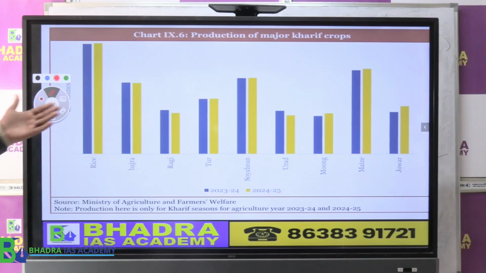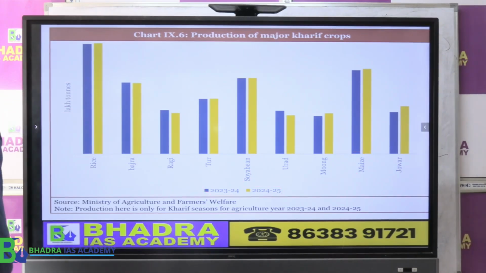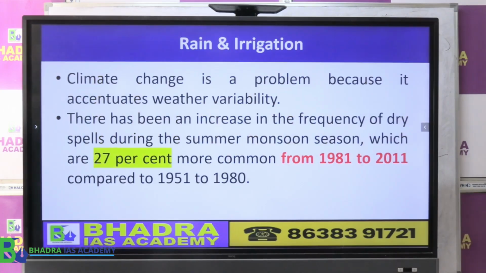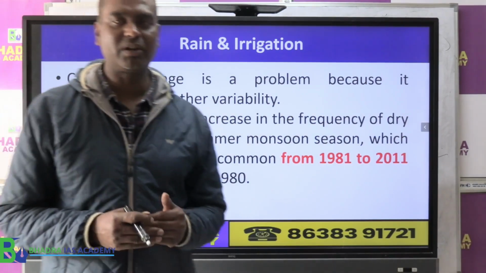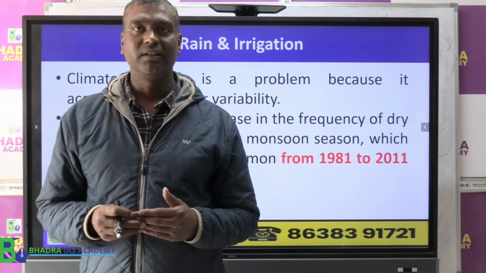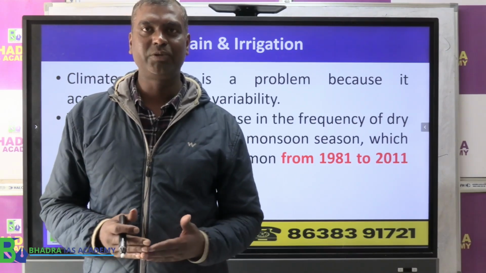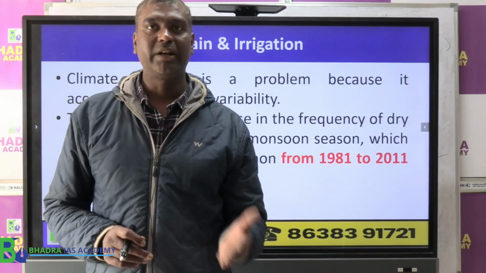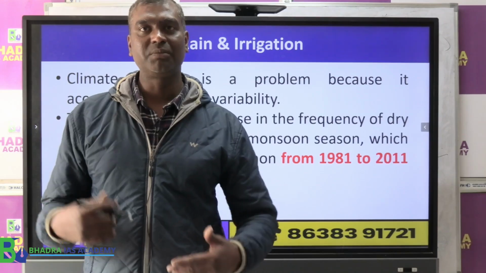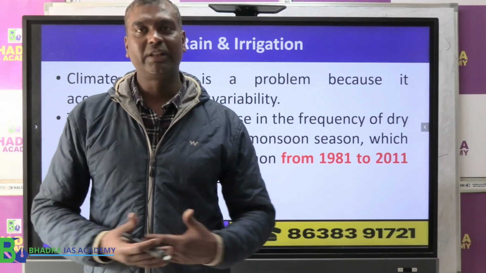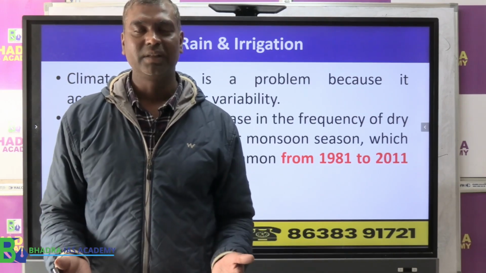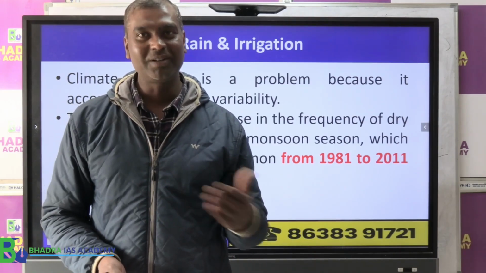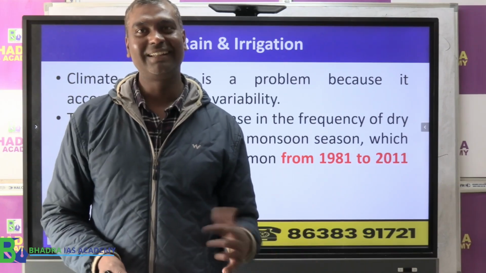Okay, so these are some Kharif crops which are mostly grown, according to the economic survey's analysis given here. The next topic which the economic survey has discussed is the problem of irrigation in India. Most parts of our country depend on the monsoon rain. That means when the monsoon season comes and rain comes, water is available, and that's when people start cultivating. And if the rain is not on time, or off season, then there is a problem.